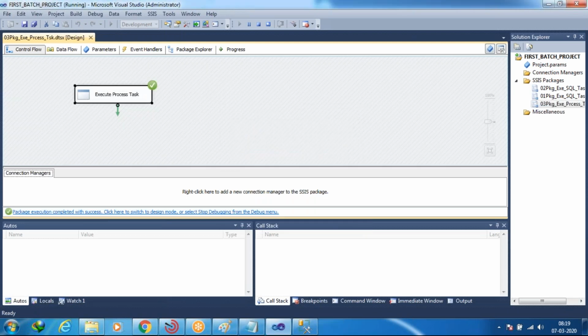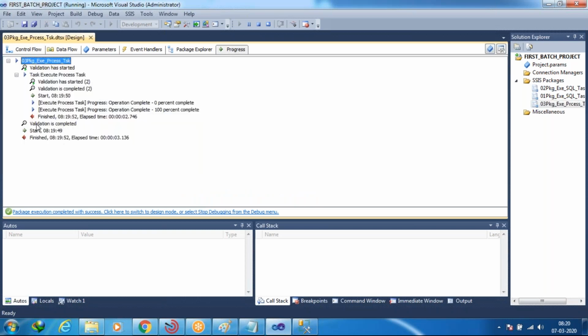Yes, so the execute process task was completed. Check it once in the progress window. Validation was completed. At what time was it completed? 8:19, and now my time is 8:20. The completed time is 3 seconds 136 milliseconds. So in that time the execution was completed. Yes, it was completed. Now check it once, guys.